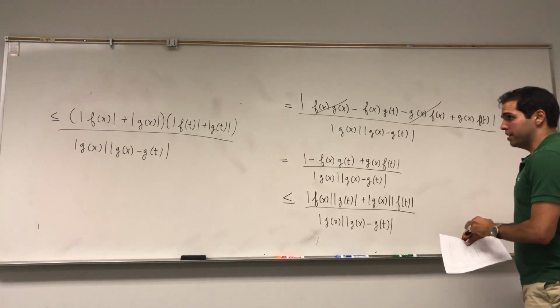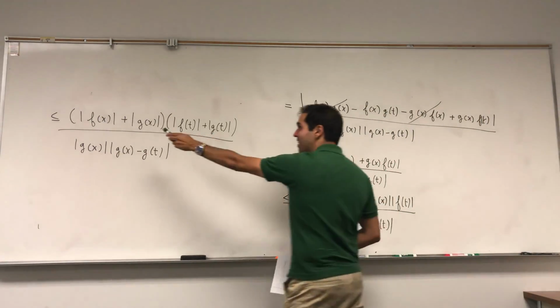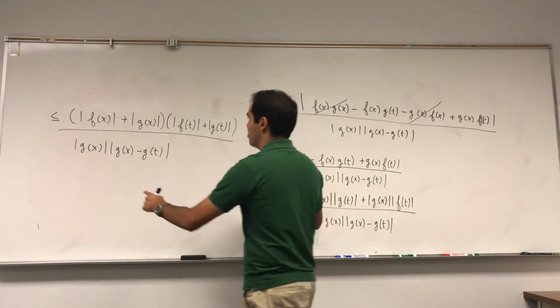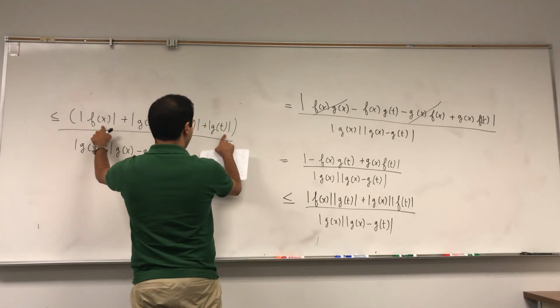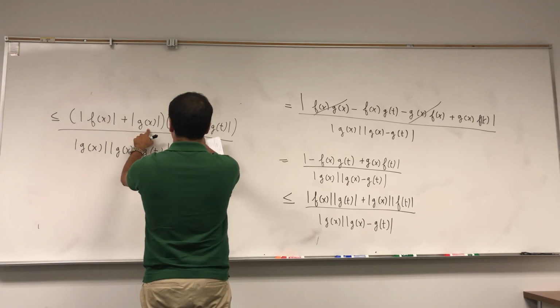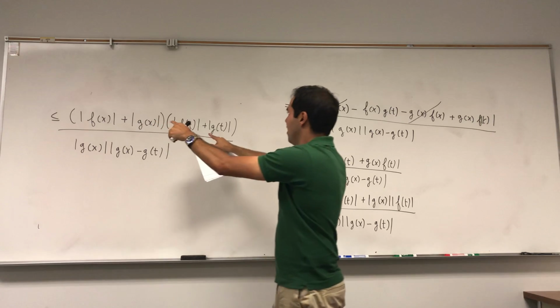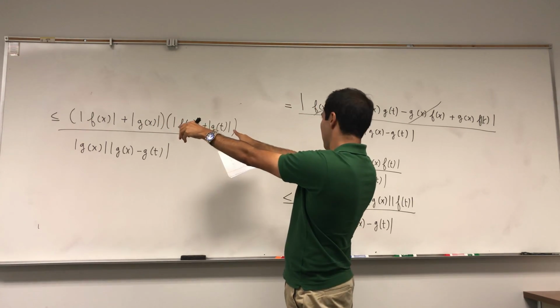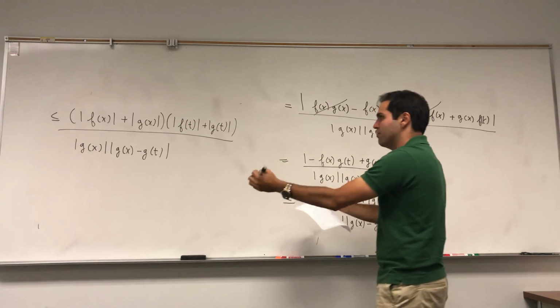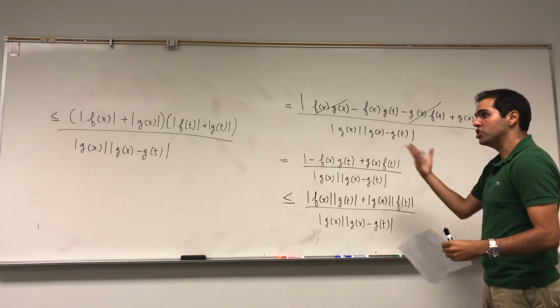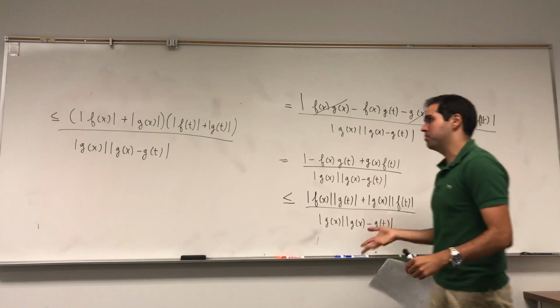So, notice, if you expand the top out, those are precisely the cross terms: f of x, g of t, g of x, f of t. The other terms, I guess, f of t, g of x, g of t, but they're all positive. So you're just taking this expression and adding more positive terms. Okay.